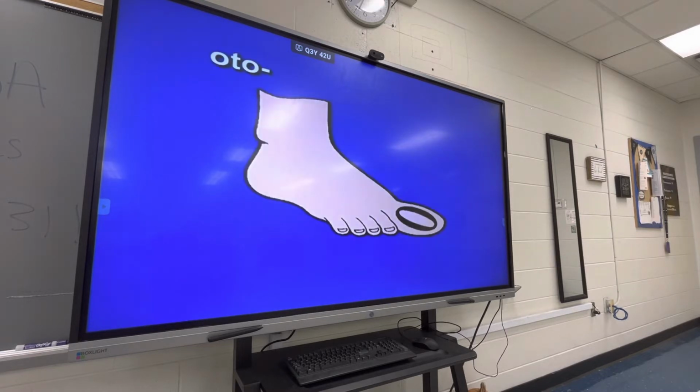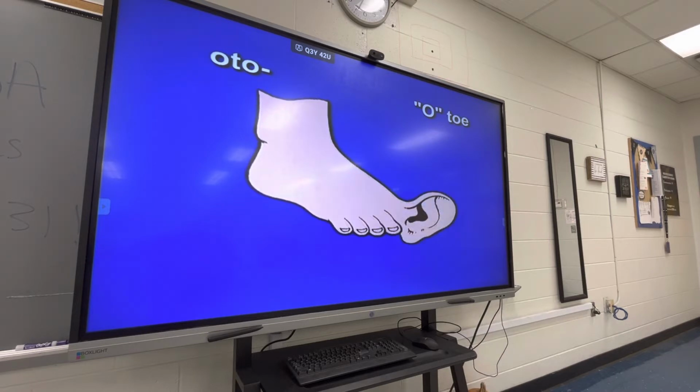Next, oto. Oto sounds a little like O-toe. Here we see a toe shaped like an O. It is an O-toe. Oto, O-toe. Oto means ear. As you look at this image of O-toe, see an ear growing out of it. Oto, O-toe, ear. Say it twice. Oto, O-toe, ear. Oto, O-toe, ear.